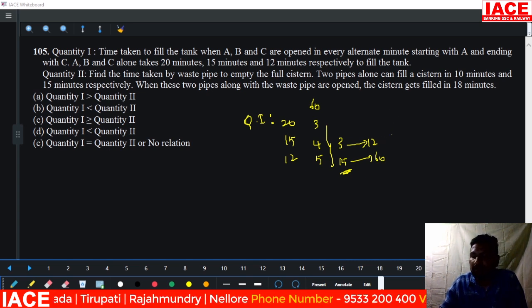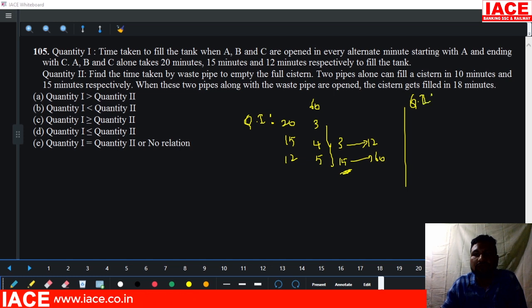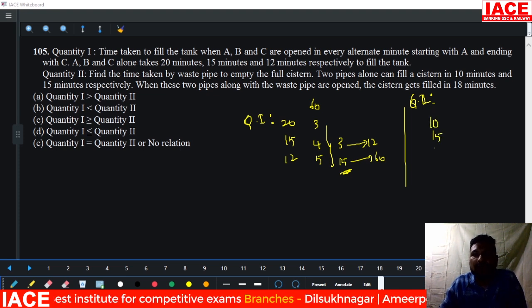Then coming to quantity 2. Find the time taken by the waste pipe to empty the full system. 2 pipes can fill a system in 10 minutes and 15 minutes. When these 2 pipes work along with the waste pipe, 10, 15 and 18. LCM is 90.